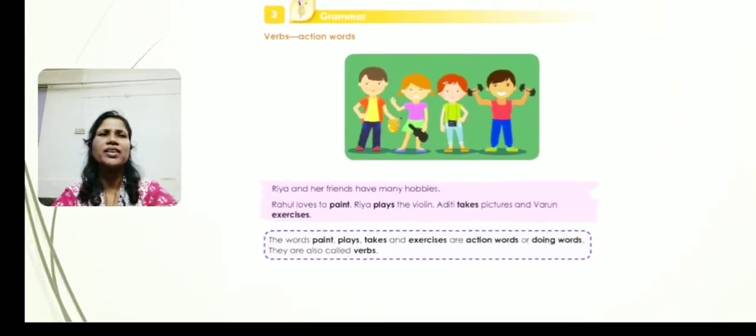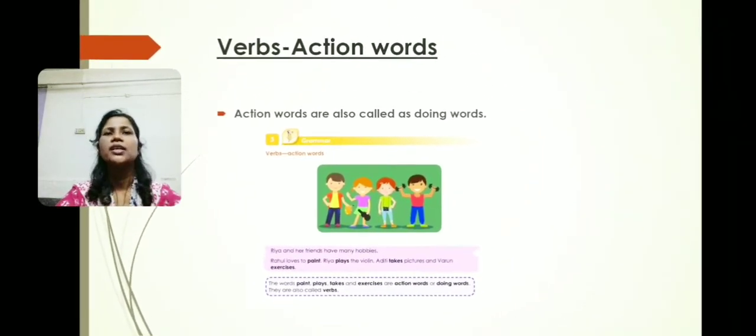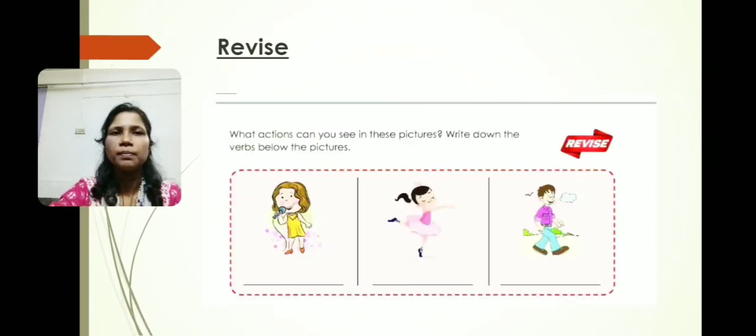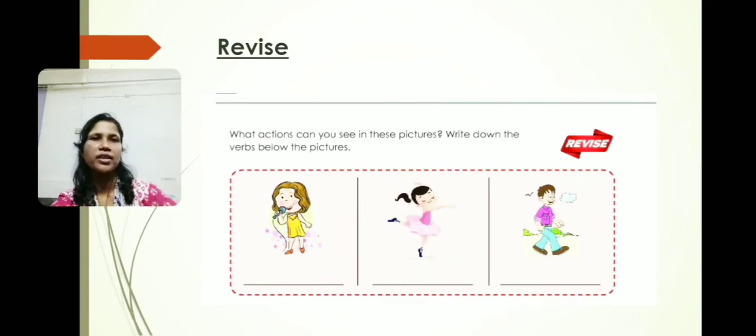Okay, it is a very easy topic, students. You have already got it. It is just like a revision for you. Now the next picture is a revision part for you to revise. What actions can you see in these pictures? Write down the verbs below the picture. So in this, students, you will do it by yourself. You will see the pictures and write down whatever they are doing under the pictures.